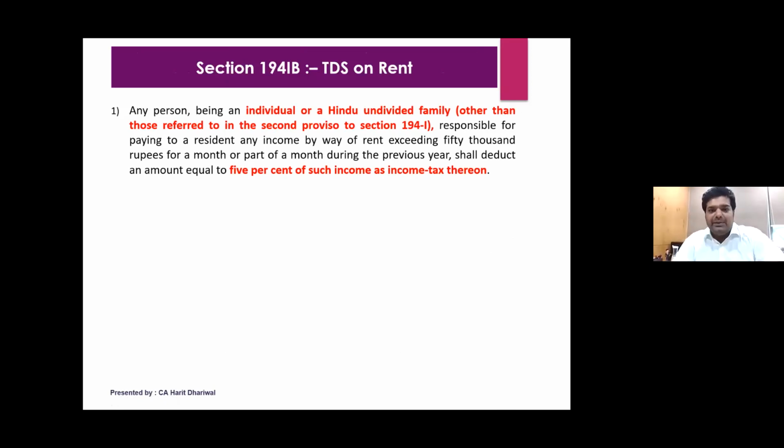So 194IB, we discussed IA. Now in IB, what was the change? 194IB, we all know, is basically for those individuals or HUF which are not subject to audit. In a very simple manner, a salaried person or a person who does not have a turnover of more than 1 crore or 50 lakh rupees, if he is paying rent for a house, 5% of such amount should be payable as TDS. Again, the government has set that 50,000 per month is the rent threshold, and there is a very simplified form to file, like we have 26QB for TDS on immovable property, 26QC for this, again a very simplified form.